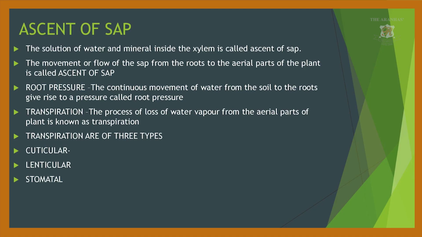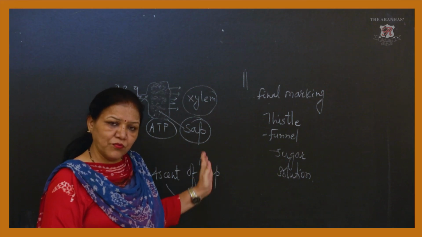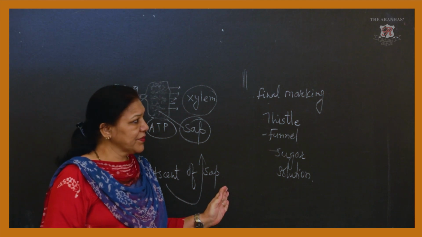So the solution of water and minerals inside the xylem is called ascent of sap. The movement or flow of the sap from the roots to the aerial parts of the plant, towards the leaf, is called ascent of sap.